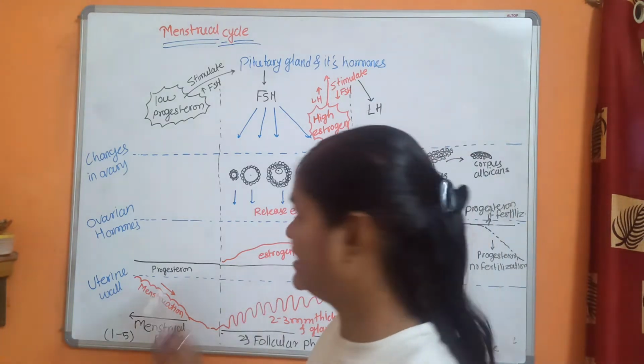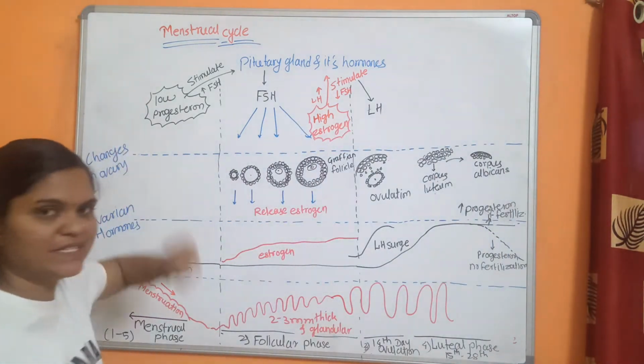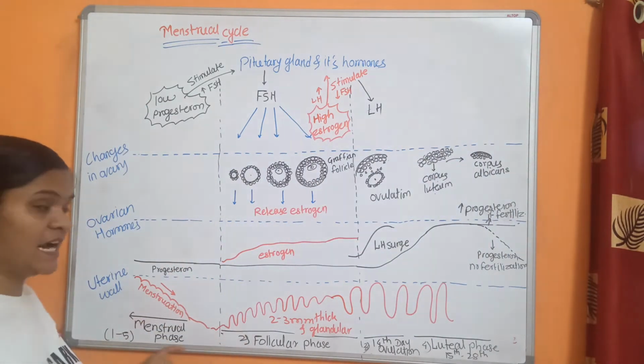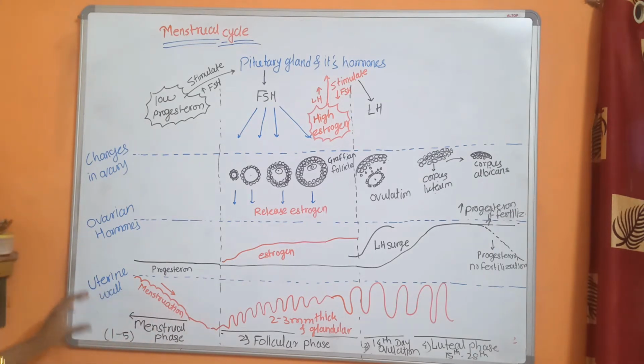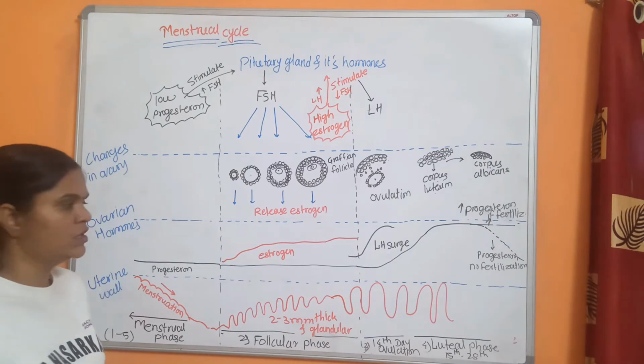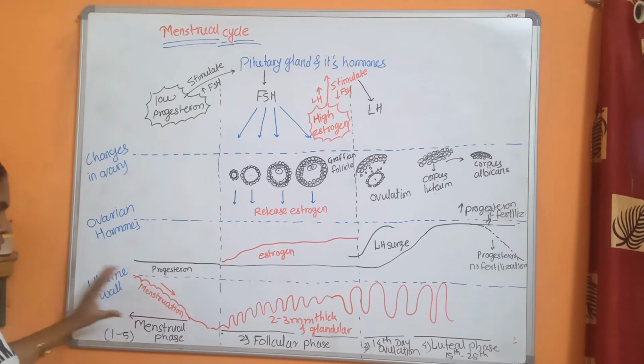Now in this part we discuss in detail the menstrual cycle and different phases and whatever changes occur in the ovary, uterus and these ovarian hormones and pituitary hormones. So in the diagram we divide everything into different parts.